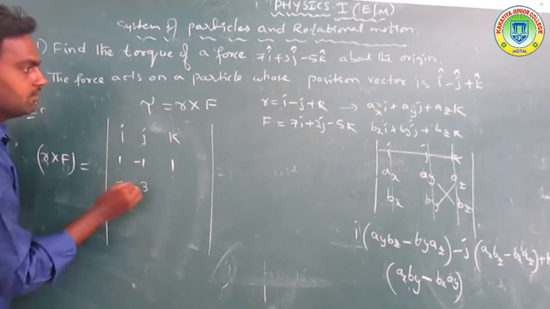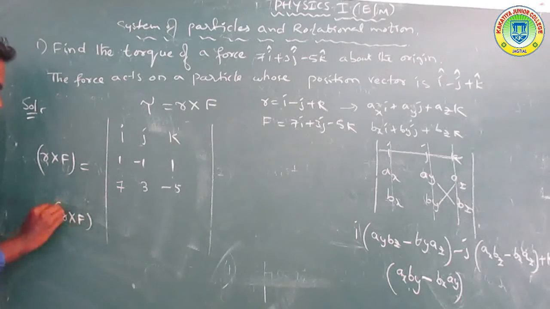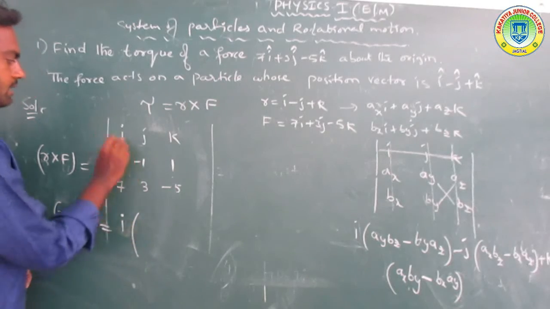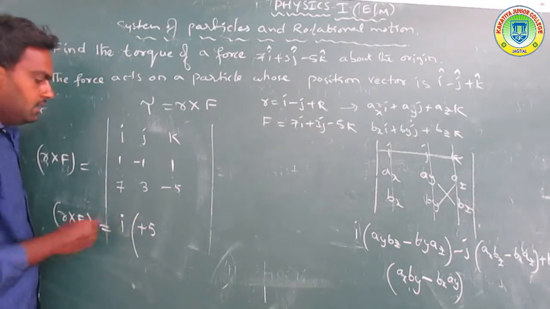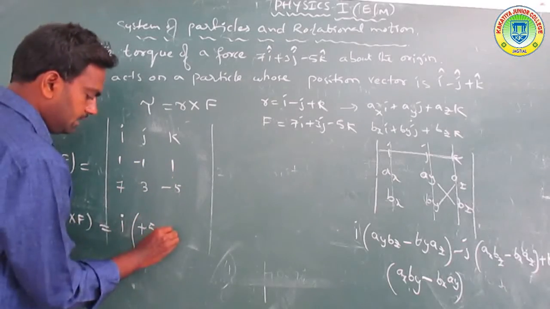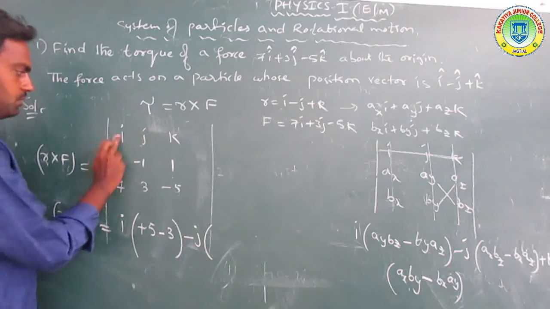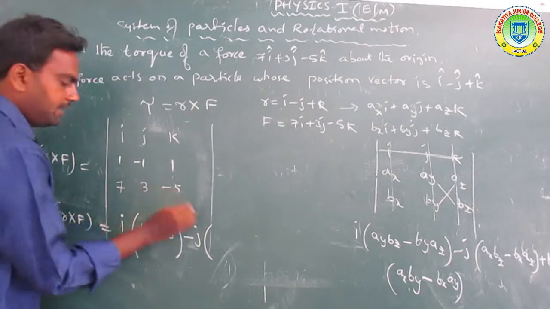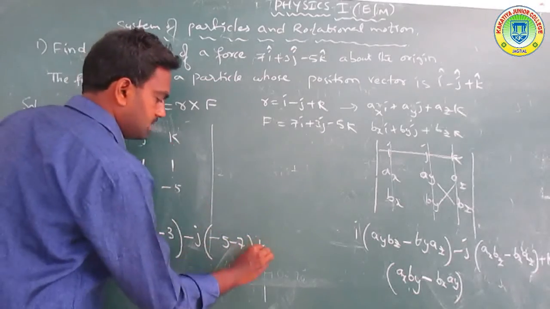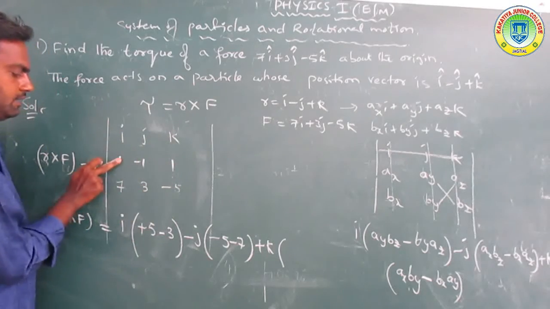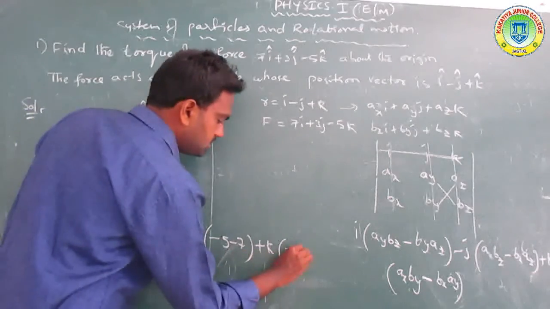So r cross F: for i, cancel its row and column, and the remaining is minus 1 into minus 5, which is plus 5, minus 3 into 1, which is 3. For j, with a minus sign, the remaining is 1 into minus 5, which is minus 5, minus 7 into 1, which is 7. For k, plus, the remaining is 1 into 3, which is 3, minus 7 into minus 1, which is plus 7.